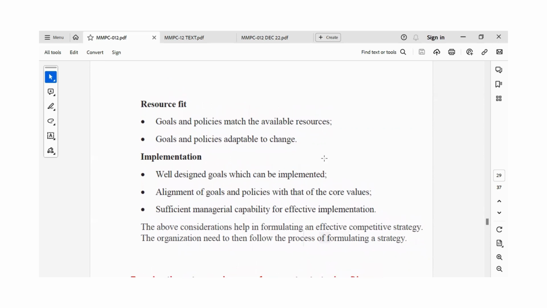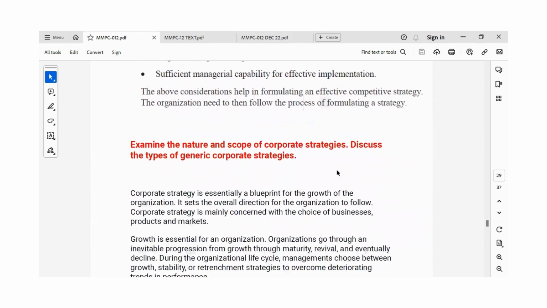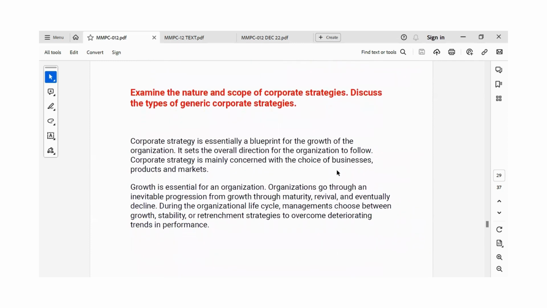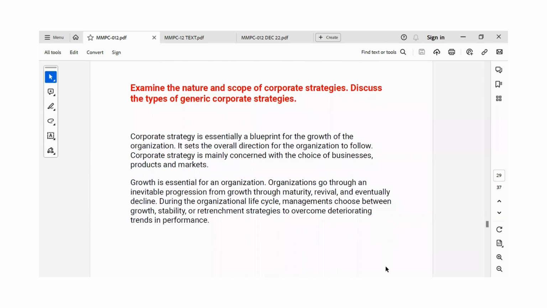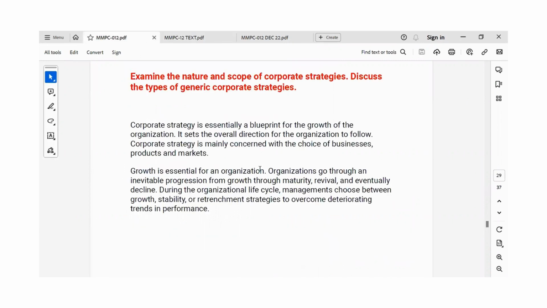The organization also needs to follow the process of formulating a strategy. The next question, examine the nature and scope of corporate strategies. Discuss the types of generic corporate strategies. In Unit 9, Corporate Level Strategy, we can see the topic nature and scope of corporate strategies and the different types of corporate strategies.